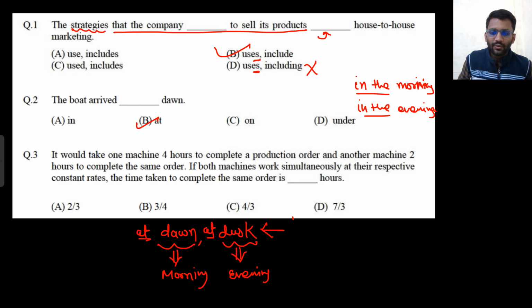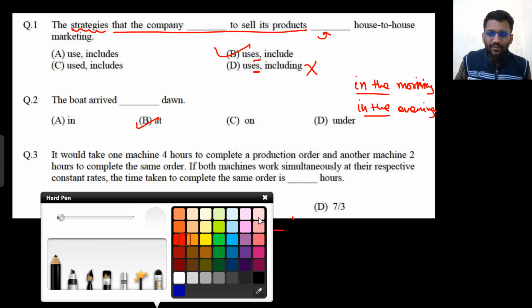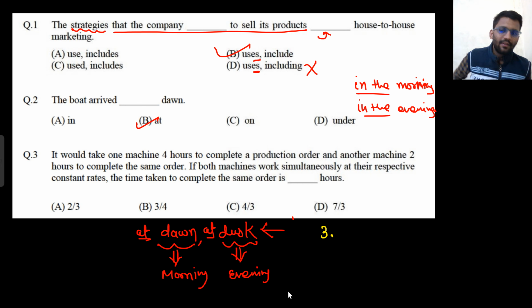Well and good. Let's move on to the next problem. The next problem is very similar to the previous problem that we have solved. Third one. One machine would take 4 hours to complete a production order, and another machine takes 2 hours to complete the same order. The same kind of question was there in the electrical question paper, right? 4 hours to complete a work, that means 1 hour to complete 1 by 4 work, and 2 hours to complete the same order, that means 1 hour to complete 1 by 2 work.